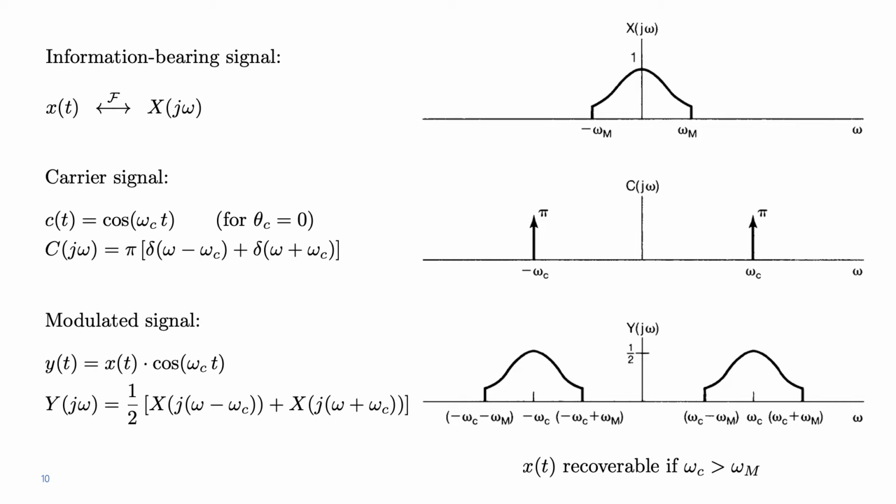So we have two replicas that are created of our original spectrum. They are centered around plus and minus omega c, as you see in the figure at the bottom right. Notice that the original spectrum is still there, and it's possible to recover it. There hasn't been any overlap, there hasn't been any distortion. This as long as those two replicas do not overlap, which, if you look closely, is the case if omega c is larger than omega m, because that guarantees that the two replicas are bounded away from 0.